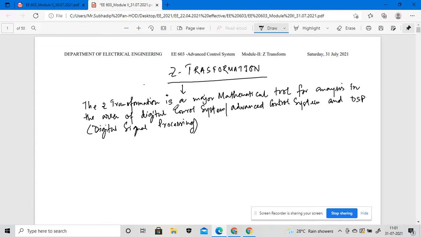Okay, so this will be the area where we are implementing the Z transformation.